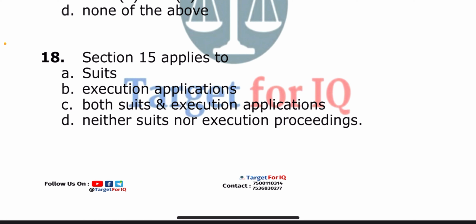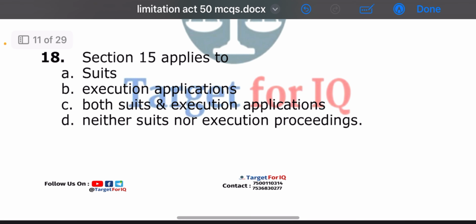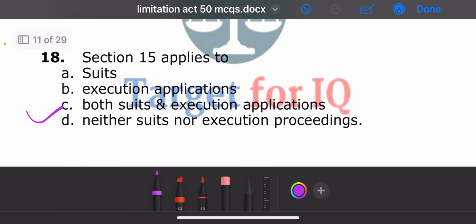Next question. Section 15 applies to: A. Suits, B. Execution applications, C. Both suits and execution applications, or D. Neither suits nor execution proceedings. The correct answer is option C. Both suits and execution applications.